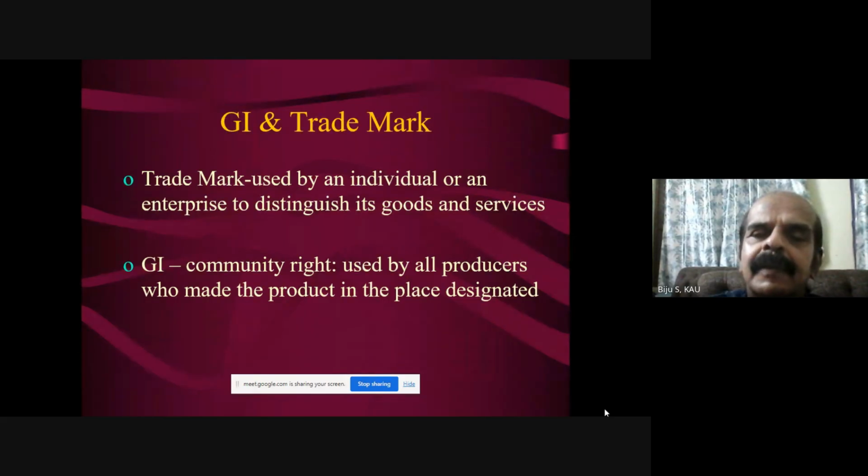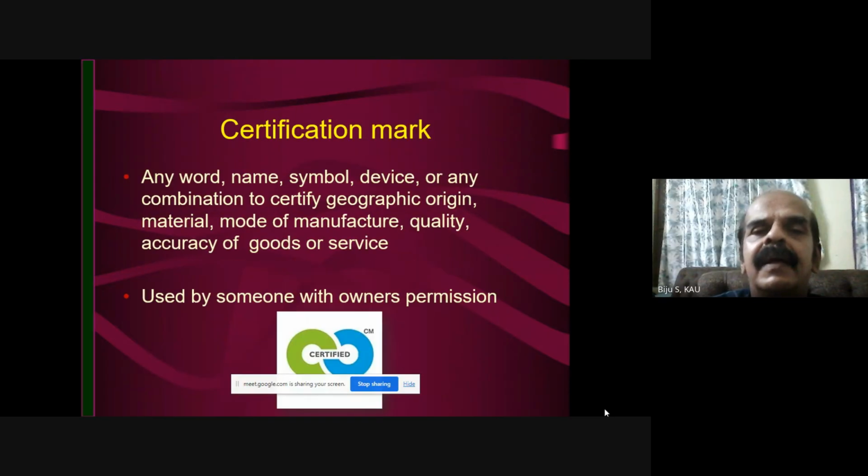Otherwise, it is similar to patents. A patent is a discovery, and then it goes to trade, and then we call it a trademark. But GI is a community right. The community will use that to sell the product with all the quality. So quality can be assured, and this is why certification is necessary.